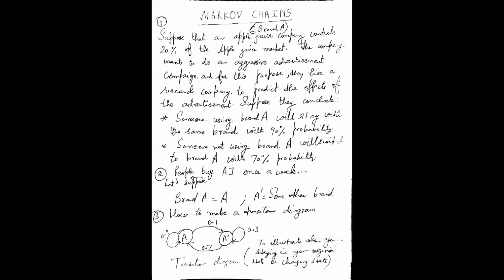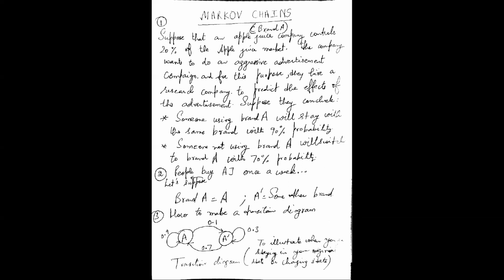I can draw a tree diagram also from this example. What is my tree diagram? Initially, 0.2 probability brand A was there, 0.8 probability A prime was there. After the ad campaign, people who are using brand A, 0.9 will continue with brand A and 0.1 will switch to brand A prime.